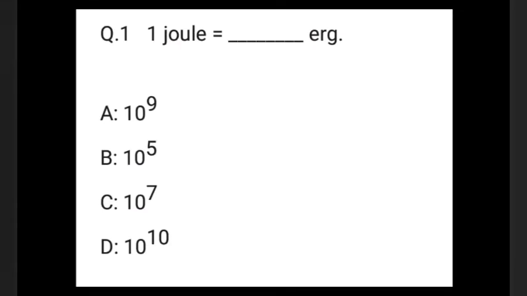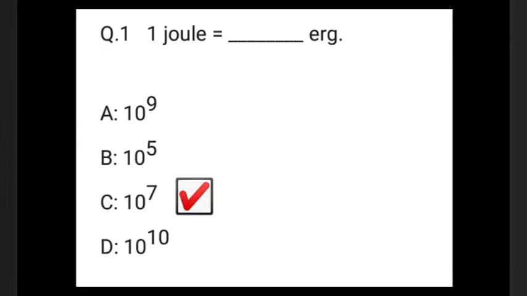Number 1. 1 joule is equal to dash erg. A. 10 to the power 9, B. 10 to the power 5, C. 10 to the power 7, D. 10 to the power 10. You're getting 5 seconds. The correct answer is 10 to the power 7 erg.